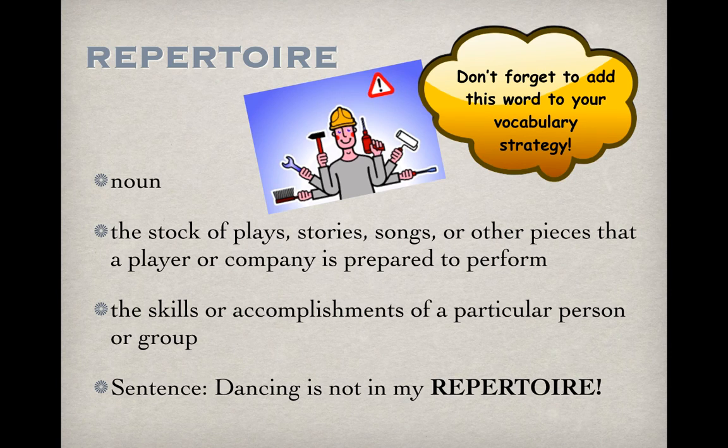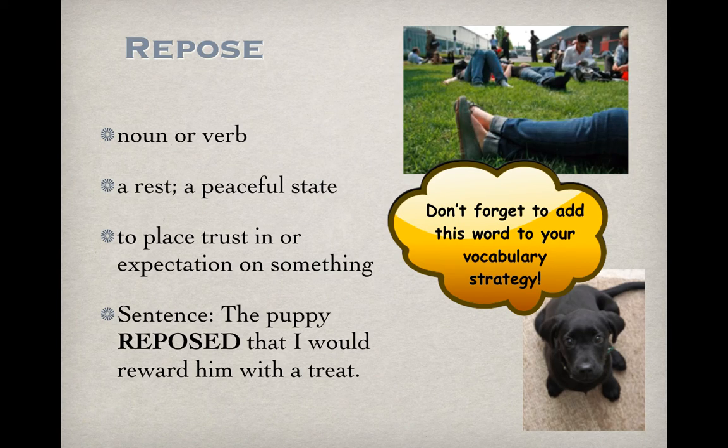The next one is repose. Repose is either a noun or a verb. It can be used both ways. If it's used as a noun, the definition is a rest or a peaceful state. And if it's used as a verb, sometimes too, it can use the definition to place trust in or expectations in something. So you kind of have to look at how the word is used in the sentence to determine whether it's being used as a noun or a verb. And it also can mean to rest as well. So I know that's not on the slide, but that's another way that the word can be used.